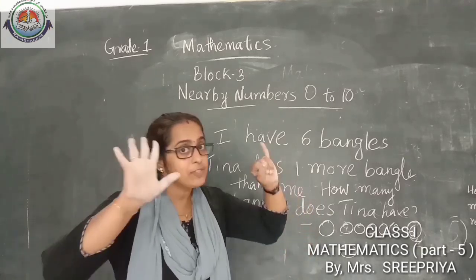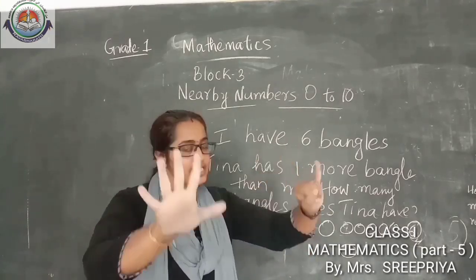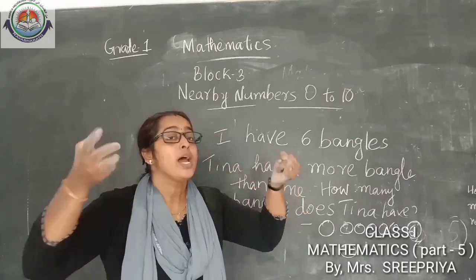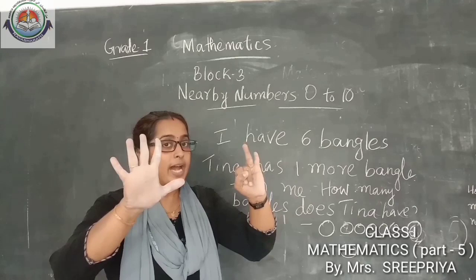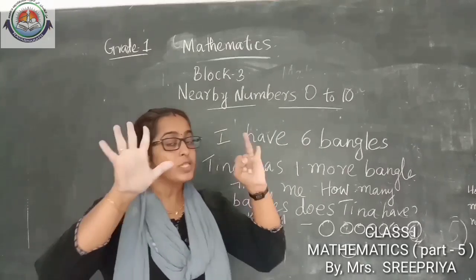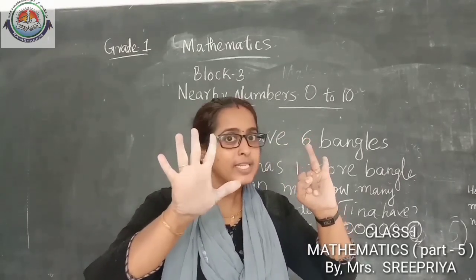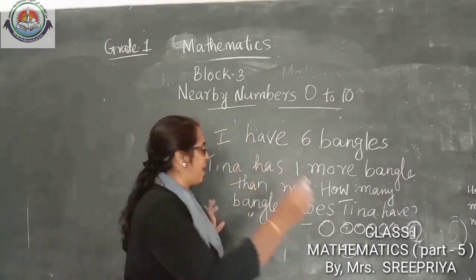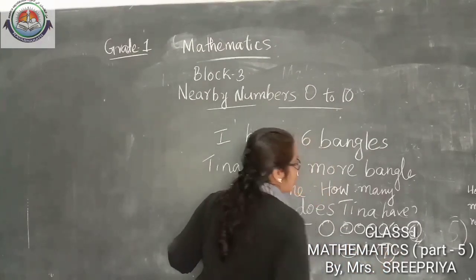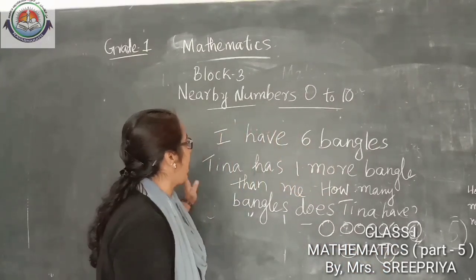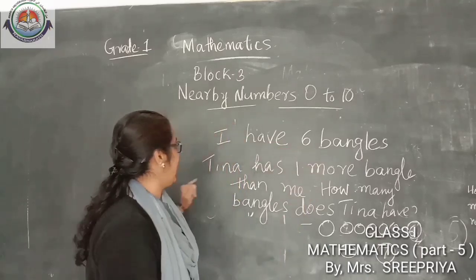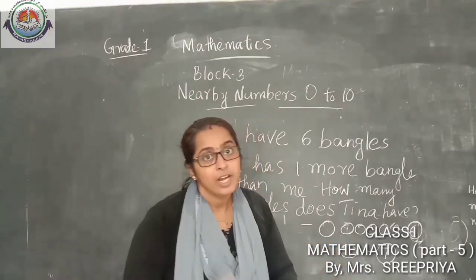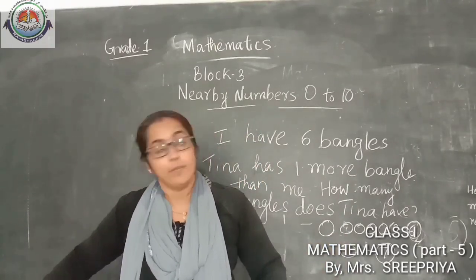Look here, I have 6 bangles. How many bangles in my hand? 6 bangles. Tina has 1 more than me. So what will be the answer? Then how many bangles will Tina have? Yes, 7. Very good. So you understood? I have 6 bangles. Tina has 1 more bangle than me. Then how many bangles does Tina have? Yes, 7.